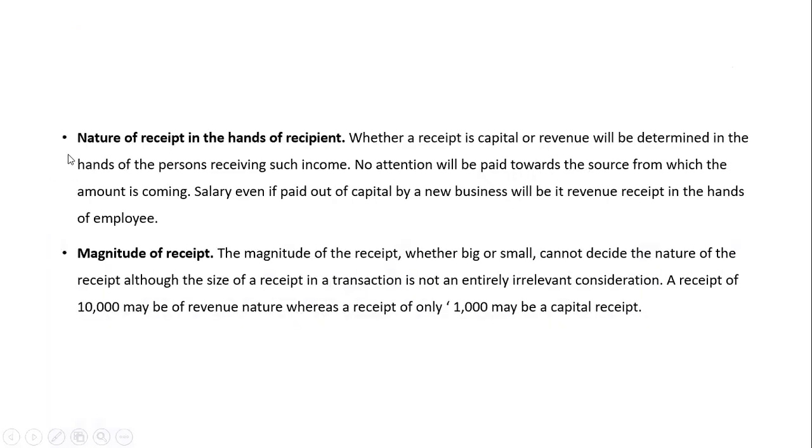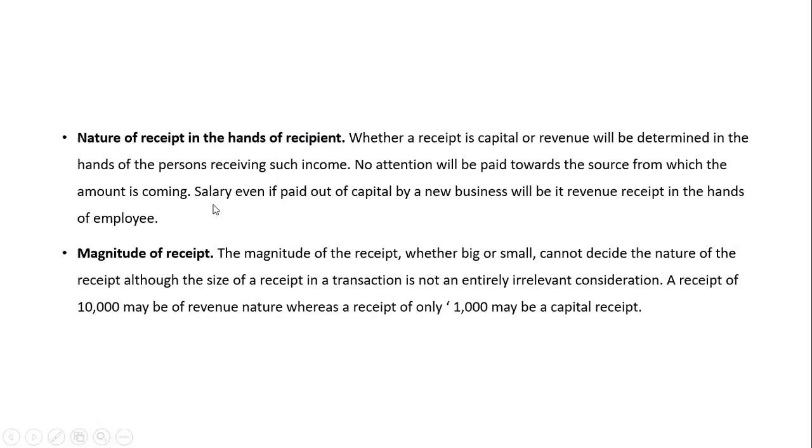Okay. Next one, nature of the receipt in the hands of the recipient. Whether a receipt is capital or revenue will be determined in the hands of the person receiving such income. So who is receiving such income? In his hands we will determine whether that receipt is a capital receipt or revenue receipt. No attention will be paid towards the source from which the amount is coming. Which source you are paying from is not relevant at all here. So we determine in the hands of the recipient whether it's a capital receipt or revenue receipt.